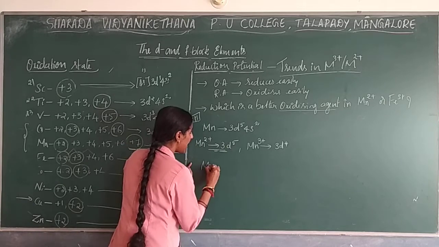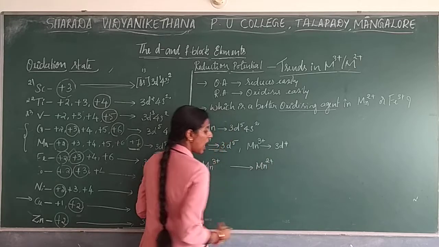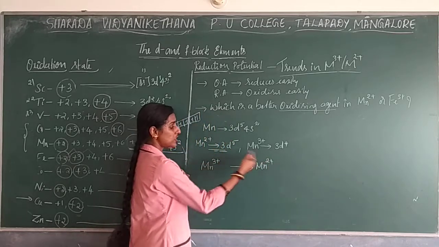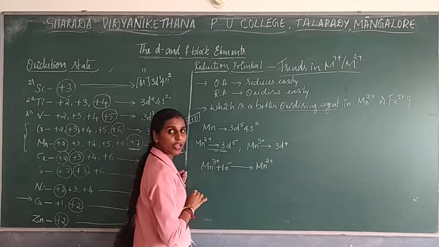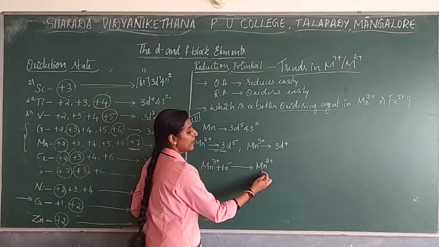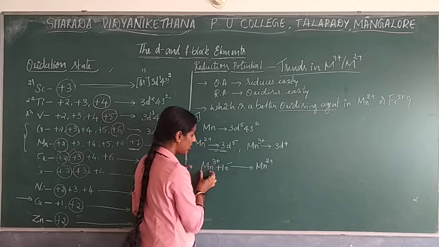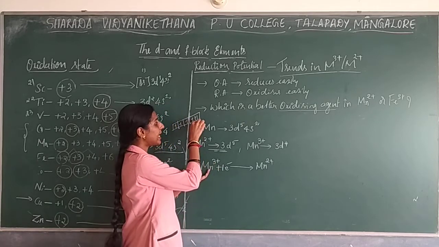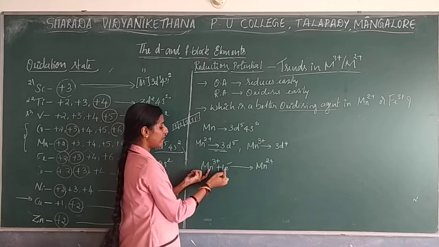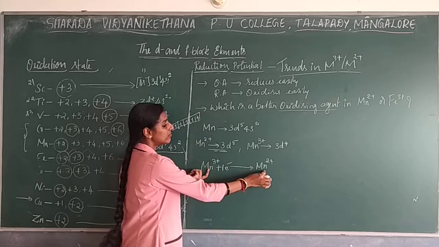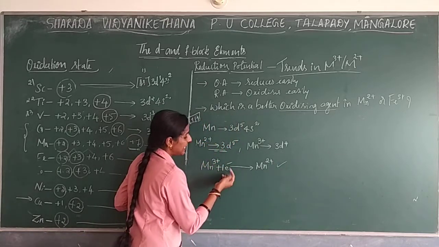Now, how will Mn3+ convert into Mn2+? How will this conversion take place? The oxidation state should decrease. So what should happen? It will gain electron, right? By the time it gains 1 electron, it will get the oxidation state Mn2+. See, now it is there with 3d4. To fill that half filled, how many electrons do you need? 1 electron you need. Otherwise it is 3d4. To fill this, 1 electron it will gain. Now it will become 3d5. So this is stable in nature, right? So now here it is gaining electron.